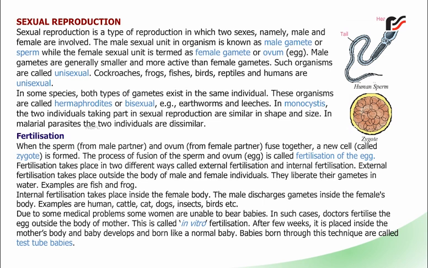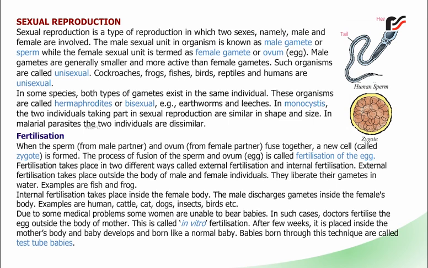Fertilization takes place in two different ways called external fertilization and internal fertilization. External fertilization takes place outside the body of male and female individuals. They liberate their gametes in water. Examples are fish and frog.